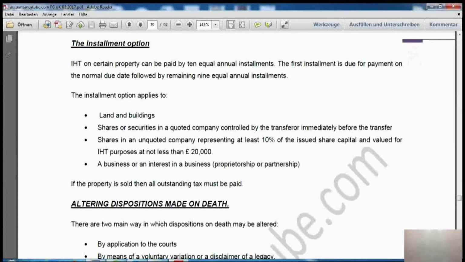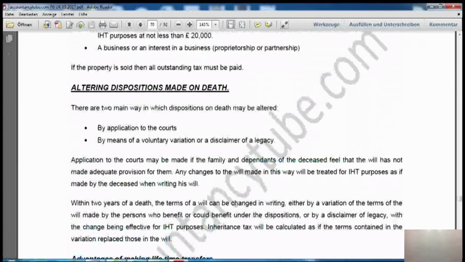Alright? Now after that it says if a property is sold, then all outstanding tax must be paid. Now if you're going to sell the property, then definitely you're going to pay the tax. Alright?